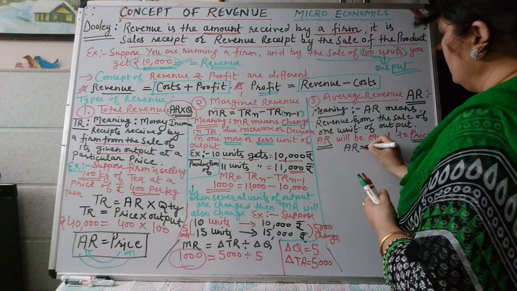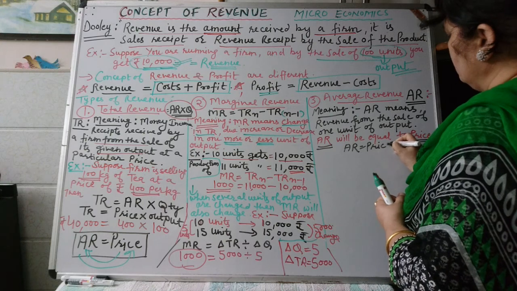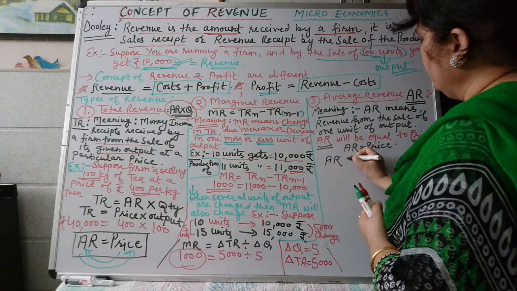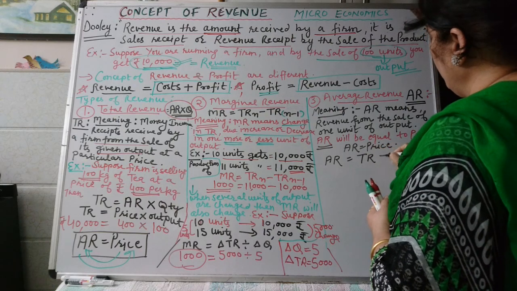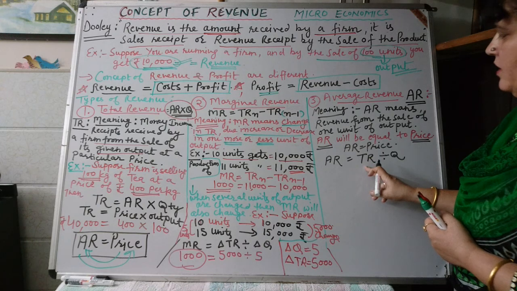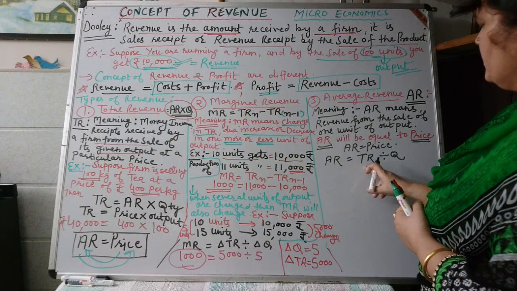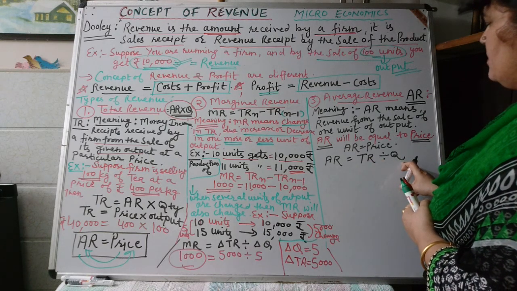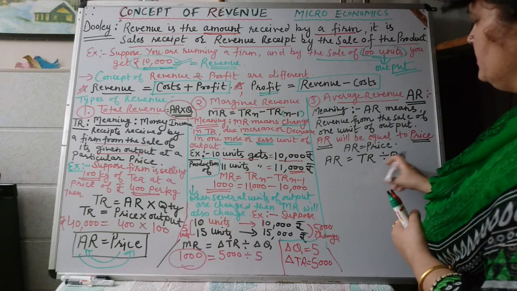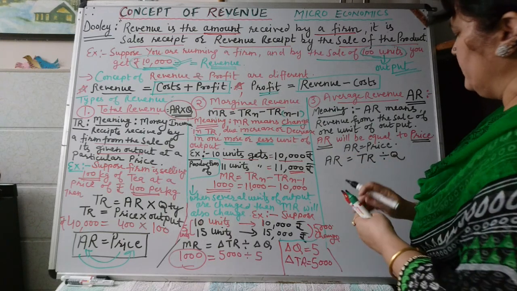Average revenue is equal to the price of the product. Or average revenue can be calculated as TR, total revenue, divided by quantity. How much total income a firm receives and how many units they are producing. If total income is divided by total units of output, then average revenue can be calculated.